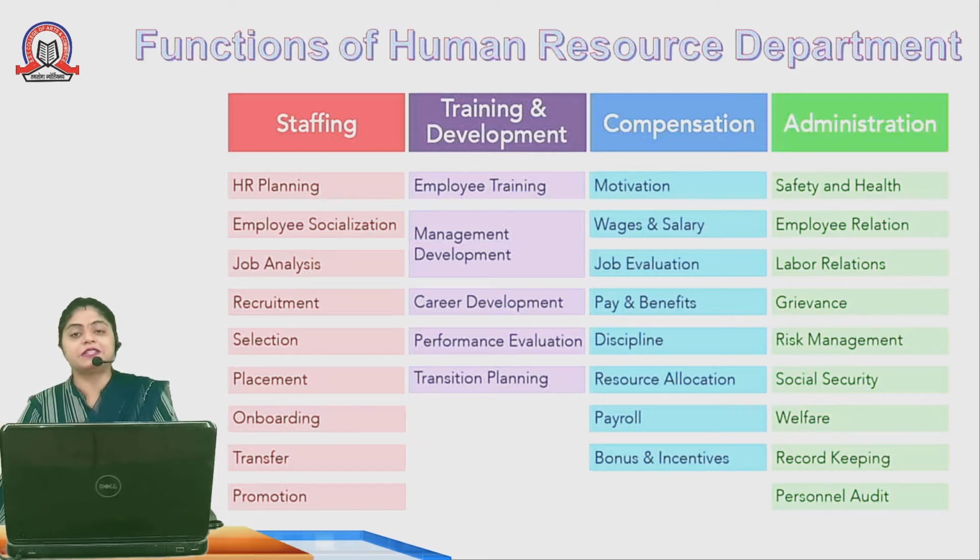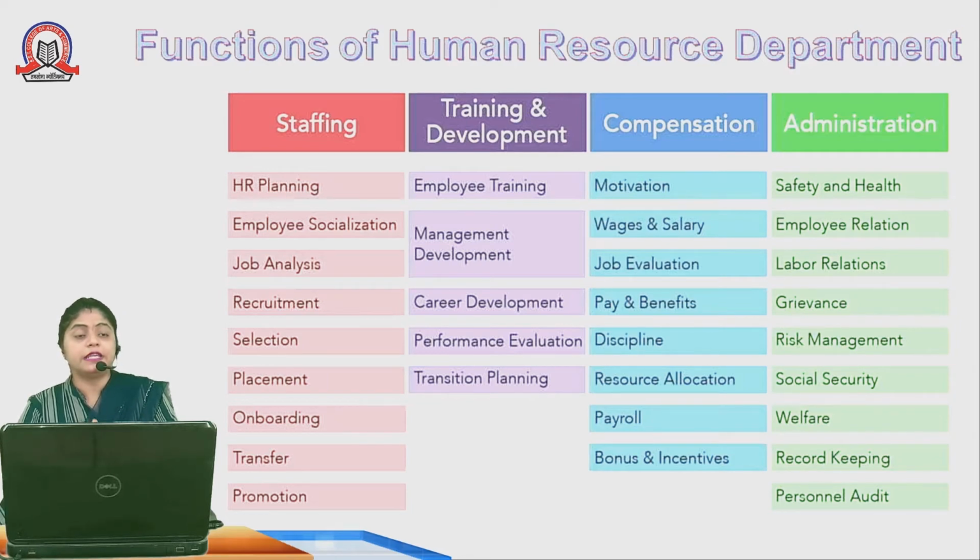Next is administration. The administration department looks after the basic criteria, the basic amenities which each and every employee is expecting from the organization, such as safety and health measures. As the workers are working in contact with the machinery, the company needs to think about their safety.